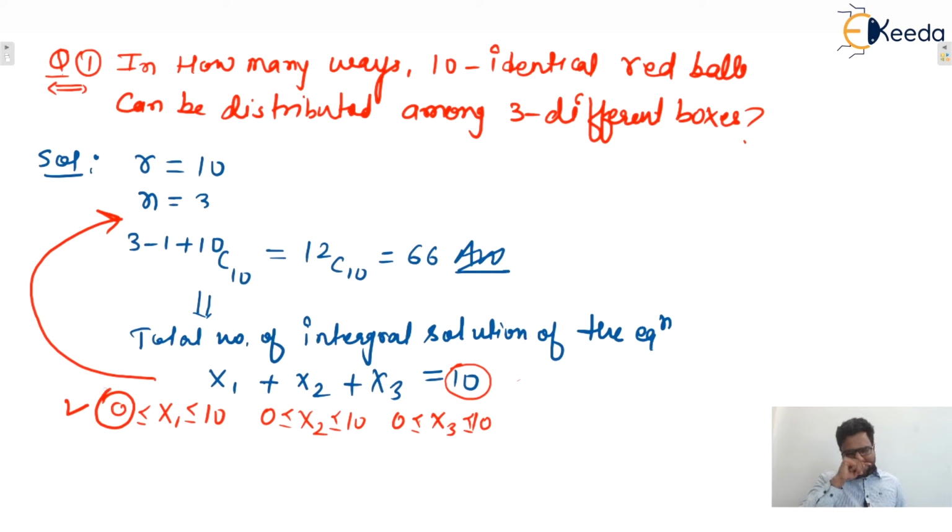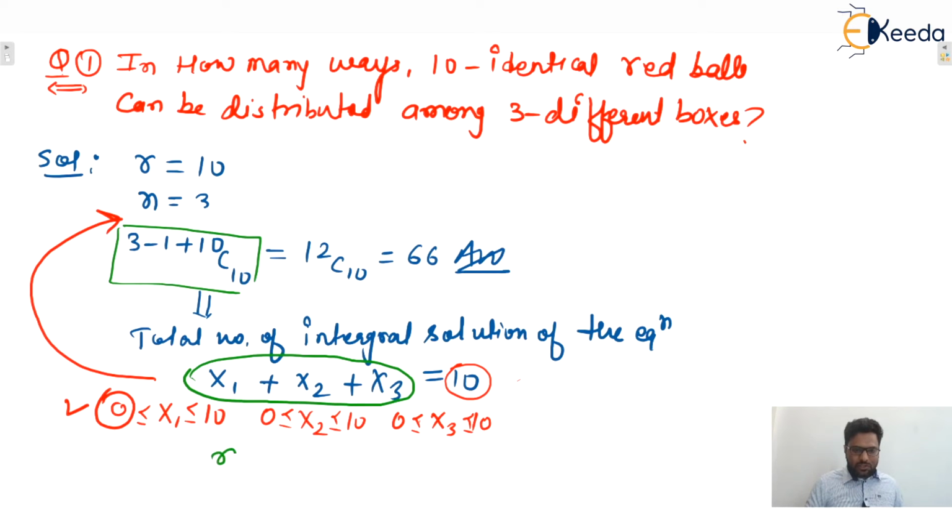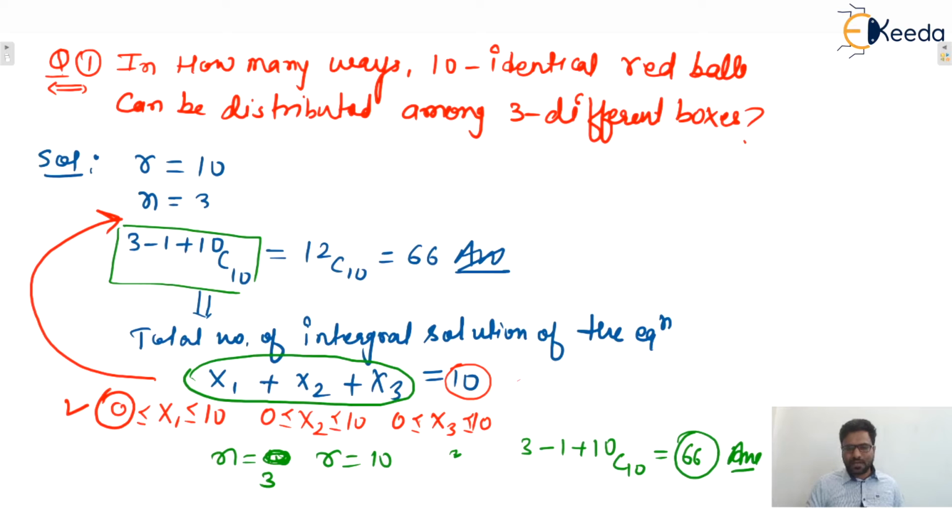So this problem reduces to the given formula, n minus 1 plus r C r. Here three persons or boxes are there, so n equals 3 and r equals 10. So n minus 1 plus 10 C 10, that is 66. That is the correct answer. Yes or no? You can see the solution of this particular question will be what?